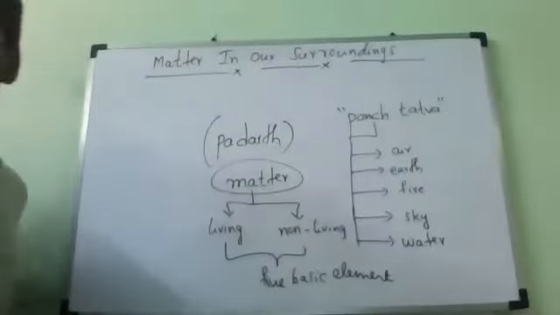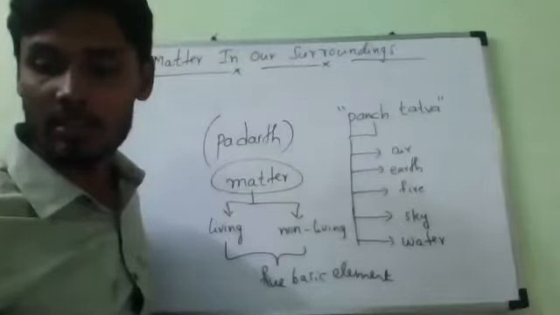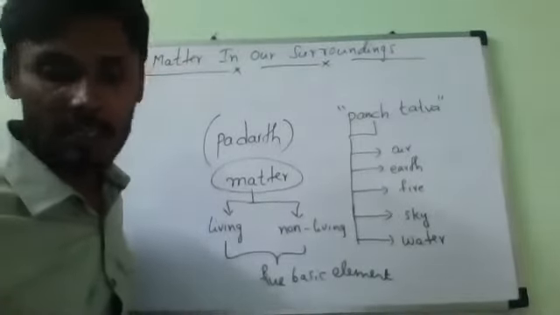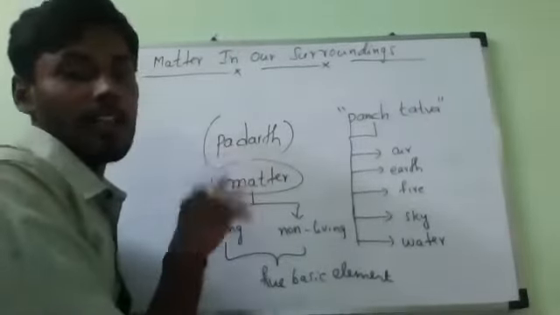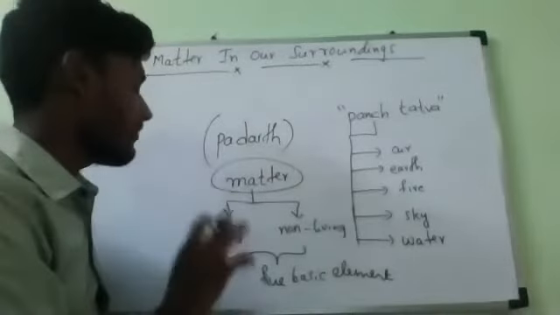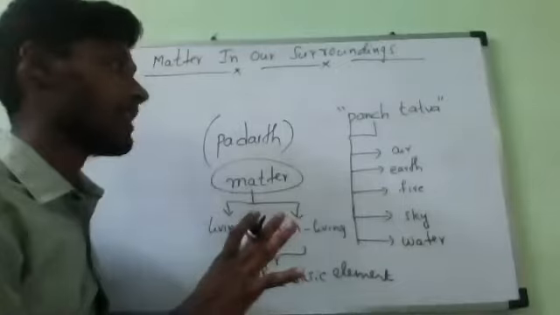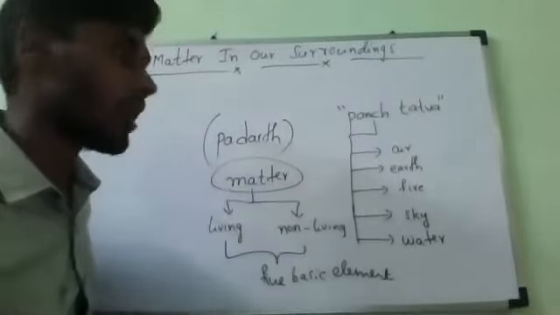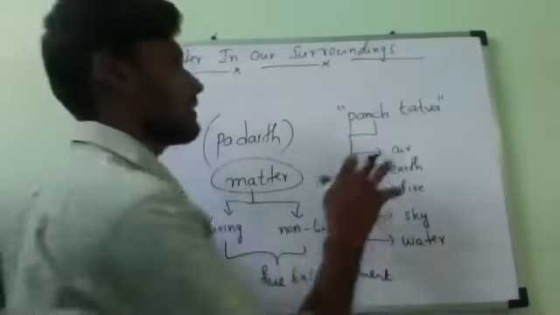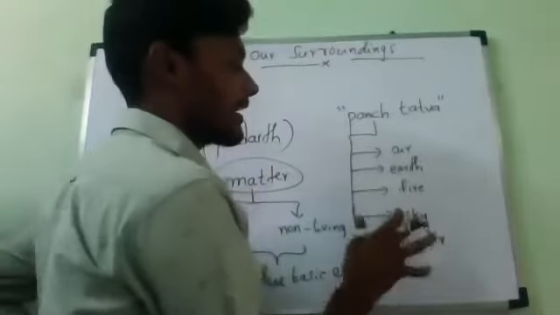So our ancient Indian philosophers said that every matter, living or non-living, is made up of 5 basic elements called Panchatattva: air, earth, fire, sky, and water.